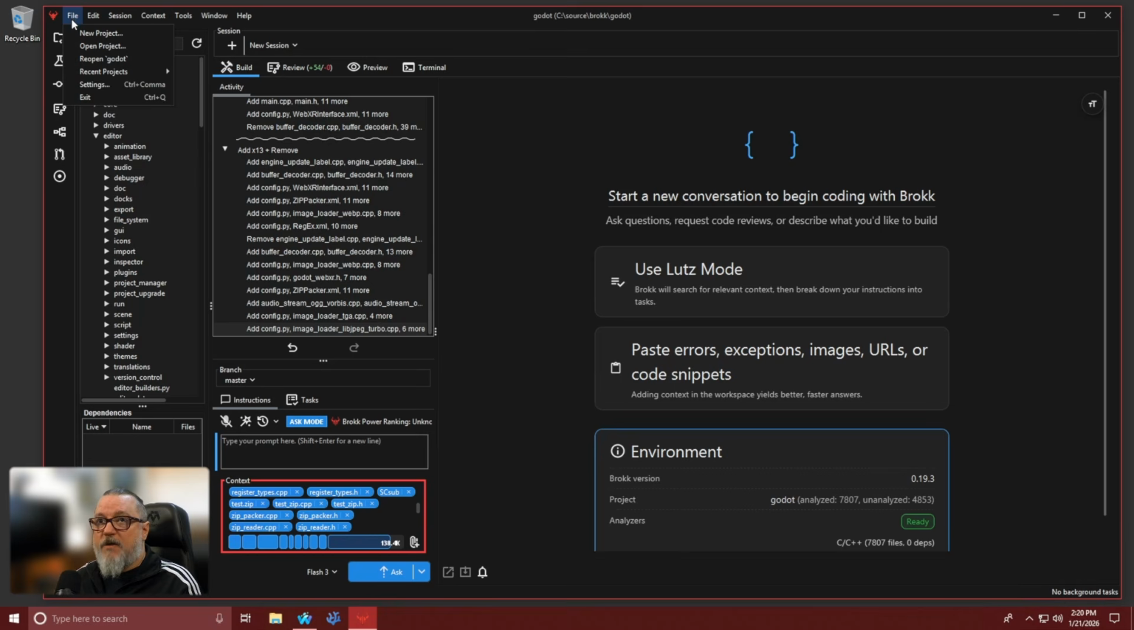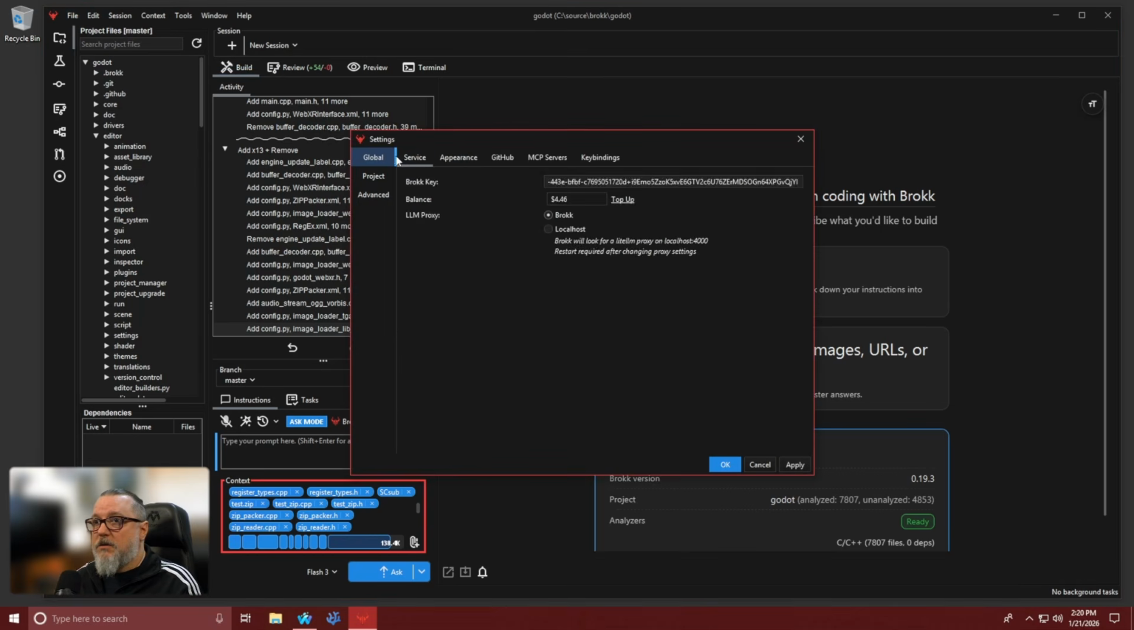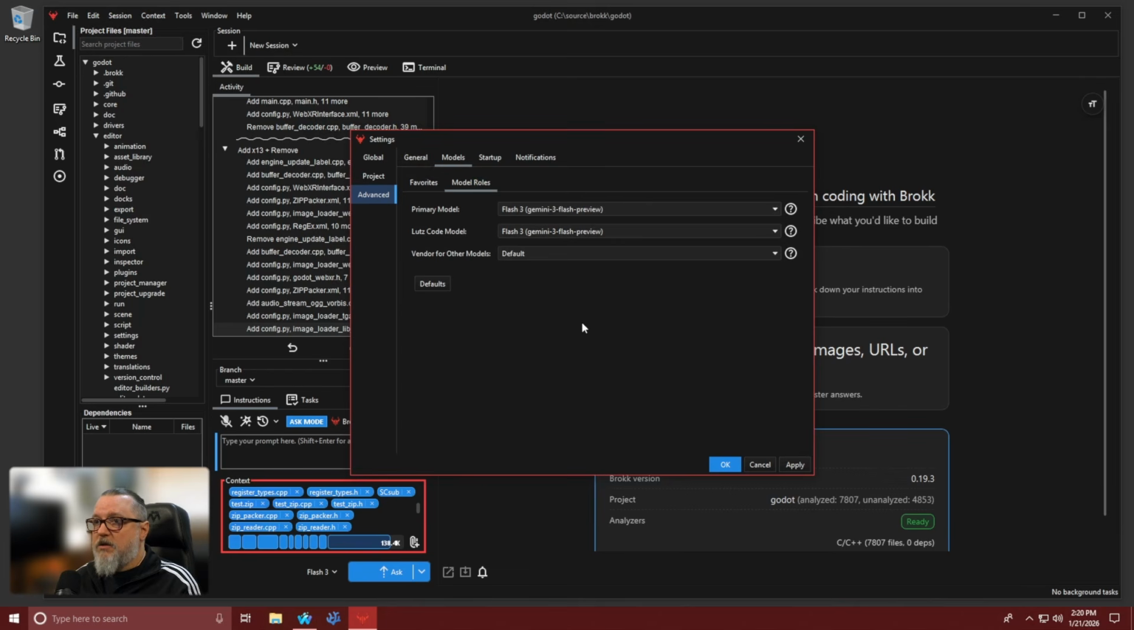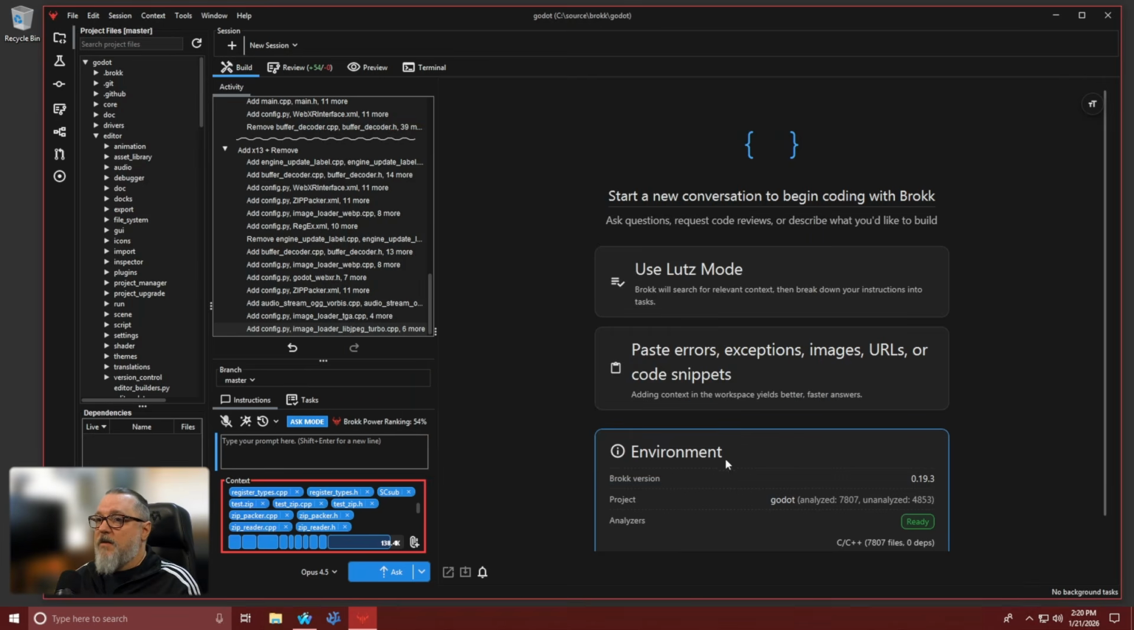So if we're going to go to File, Settings, Advanced Models, Model Roles, as you can see here we can set the primary model and what we call the Lutz coding model. The primary model is responsible for planning, coding simple tasks, and answering questions, and the Lutz model is responsible for implementation of tasks. You can also reset to the default values here by clicking Defaults, OK, click Apply and OK, and then that'll set back to your primary models here in the main user interface panel.